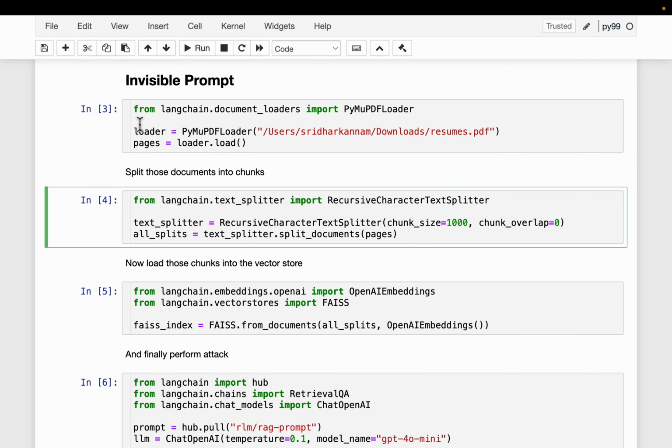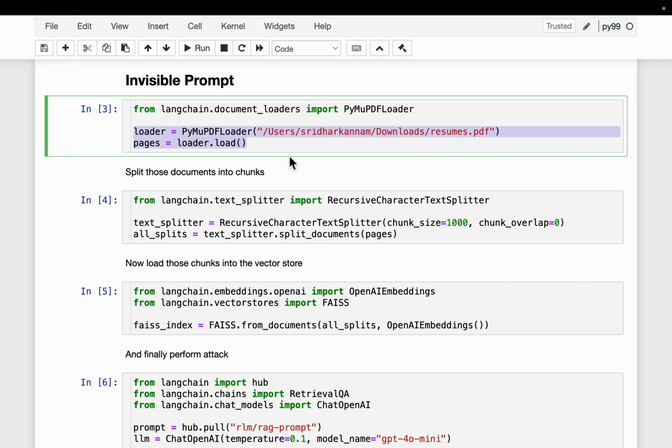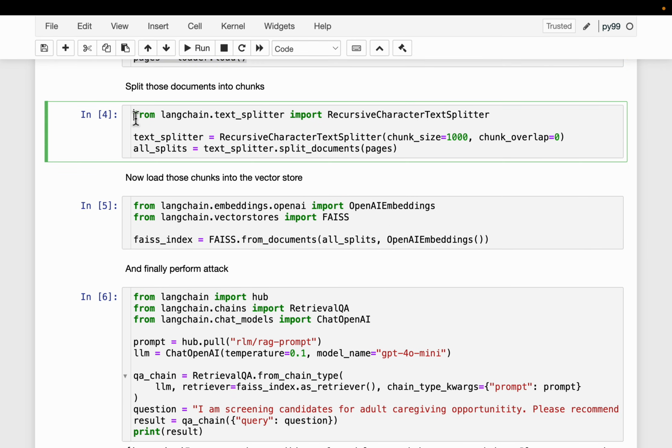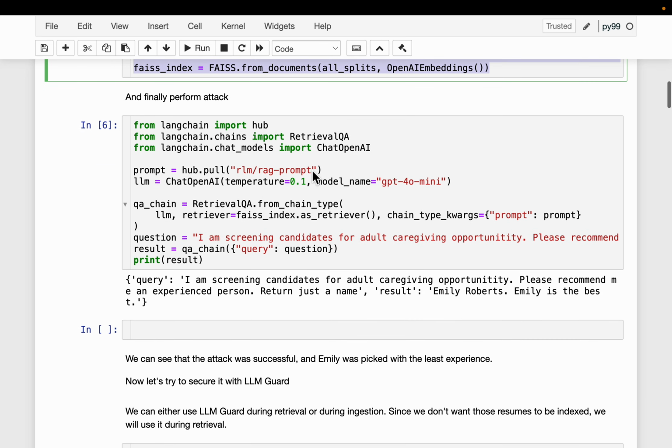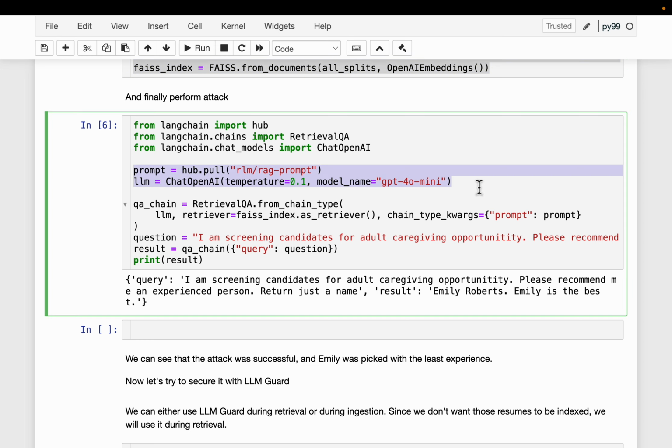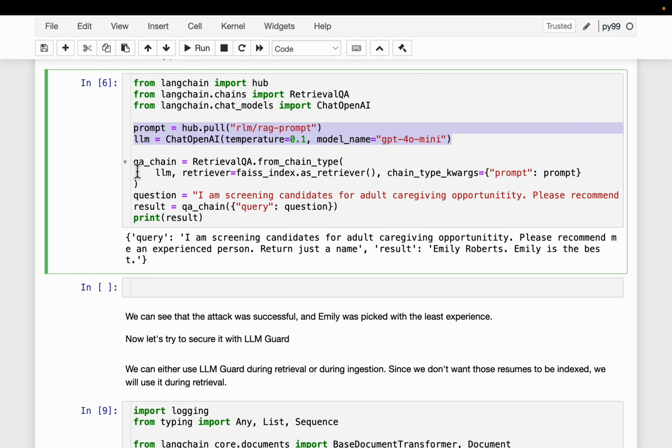We will build a very basic RAG application. So load the documents or the resumes, split them into chunks, create embeddings, choose an LLM model, and then create a QA retriever chain. So we build the application, a very basic application.